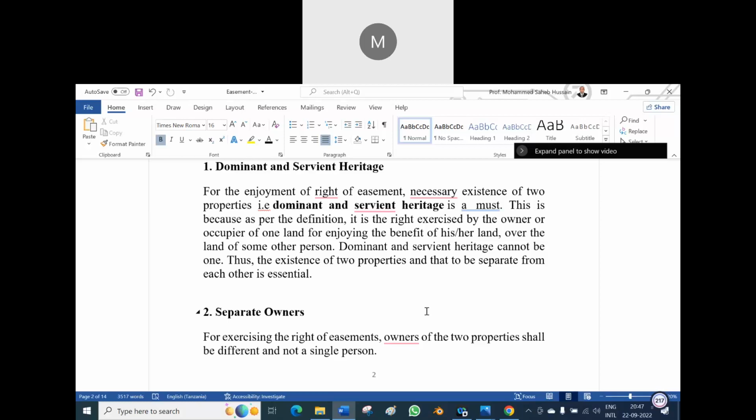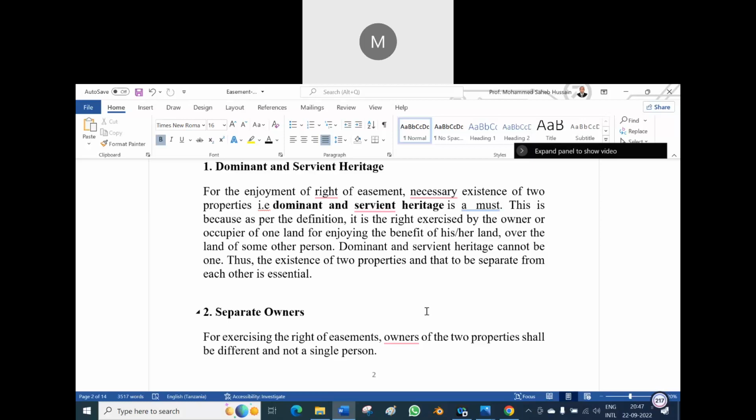The answer is no, unless he purchases that land also. When he purchases the land, naturally he becomes the owner of the land. There is no question of any other person using the land for his own purpose. So the existence of two properties, separate from each other, is essential.